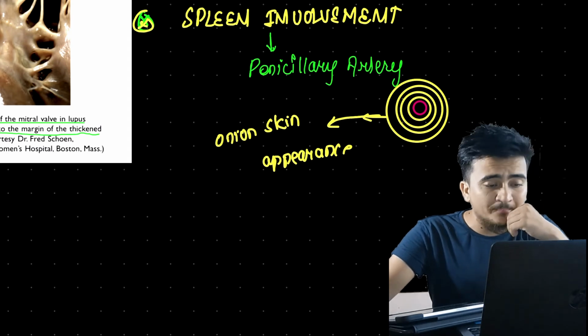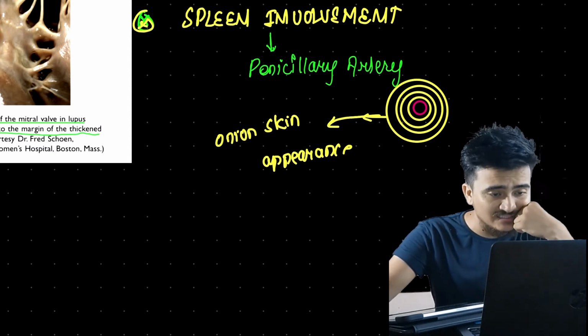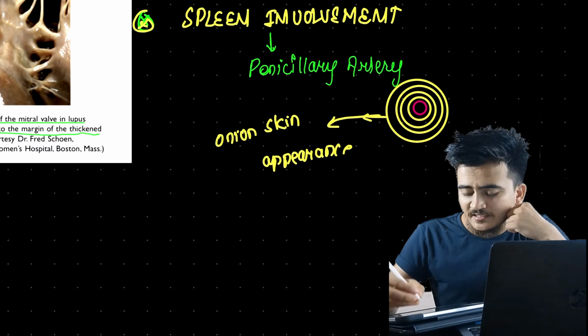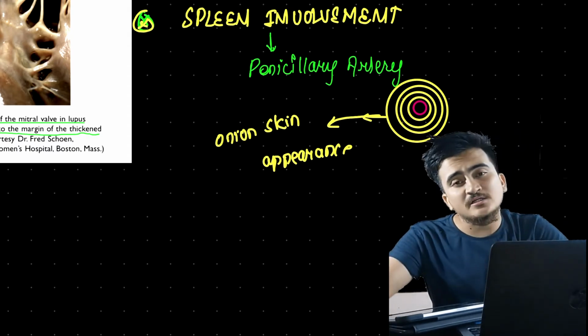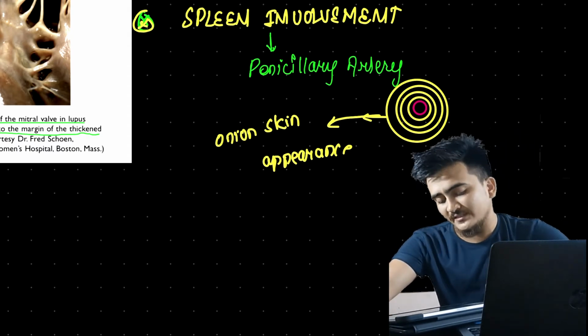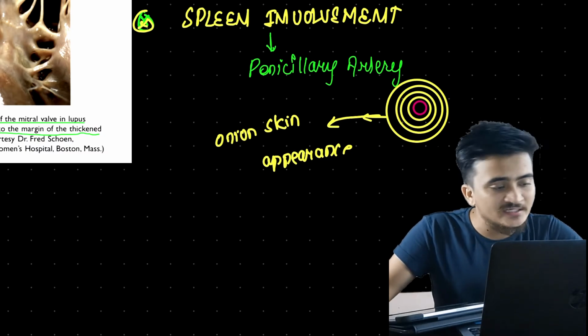The onion skin appearance in blood vessels is seen, and these depositions are deposits of immune complexes. Okay, that's all about splenic involvement.